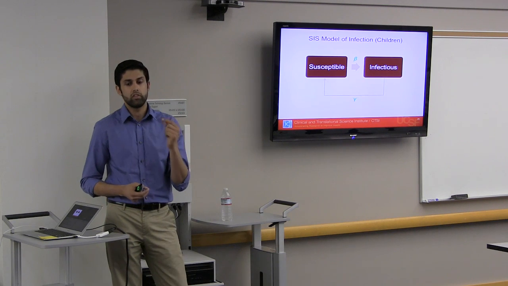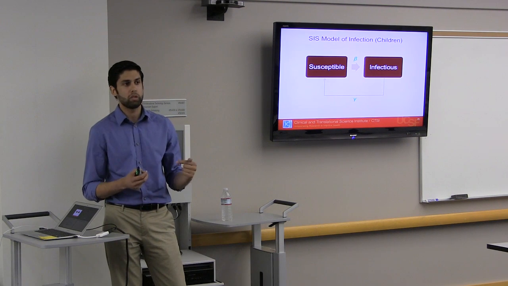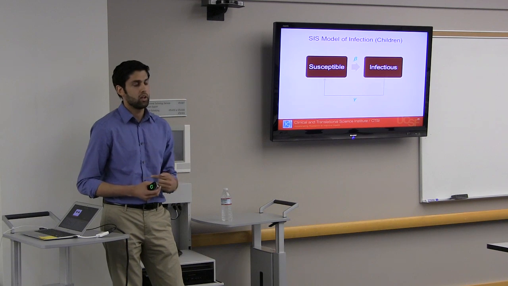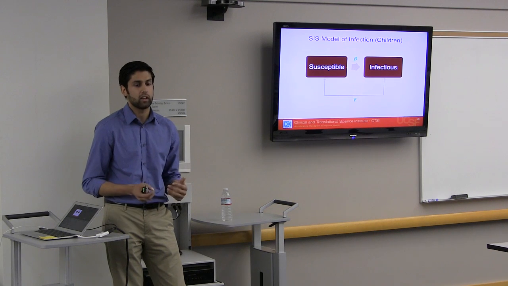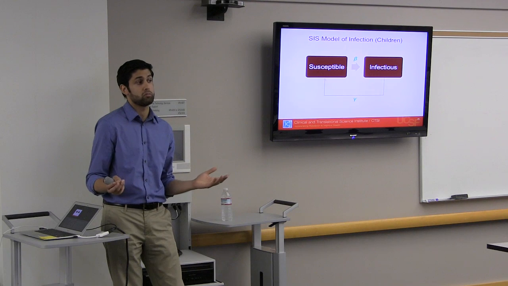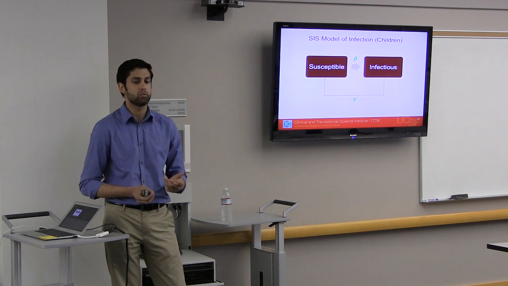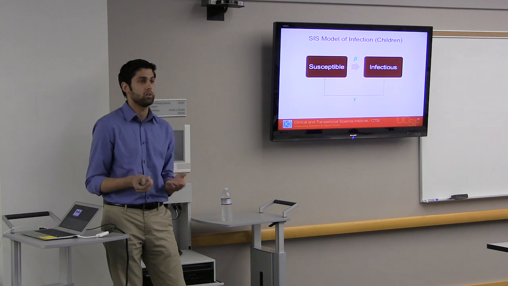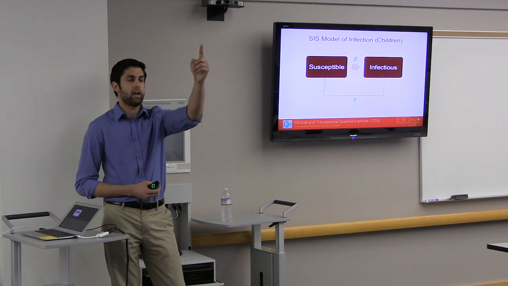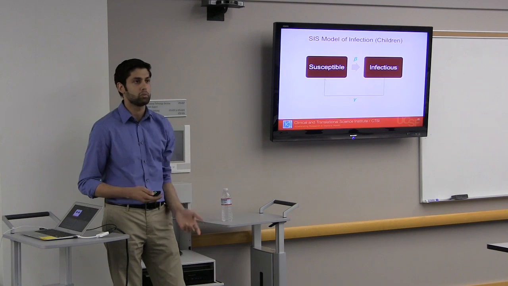Gamma represents the rate at which people naturally recover from the disease. Let's just use an example of 6 months, or 1/6 months is actually how it's written. So the gamma for trachoma might be 1/6 months, and that represents how they go from becoming infected to becoming susceptible again.